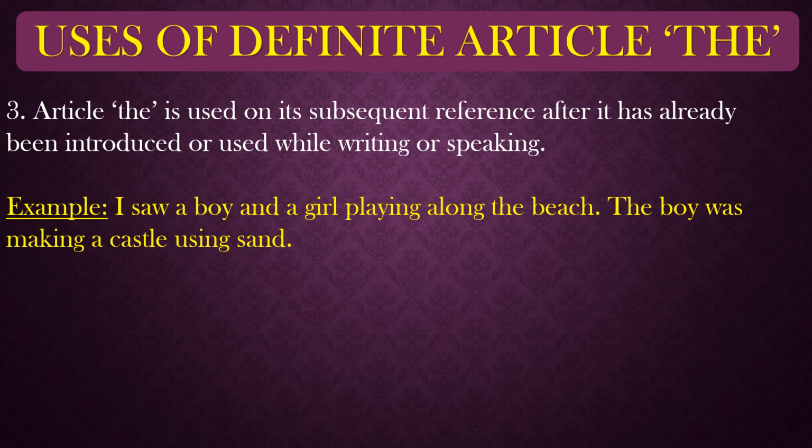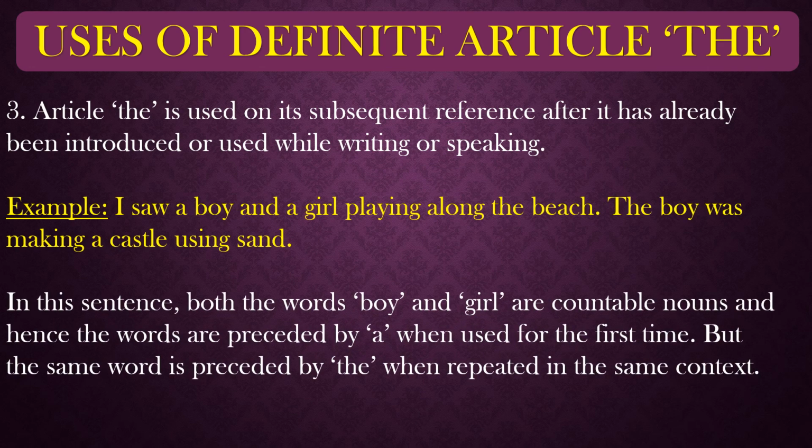So here you can see that in the first sentence, the words boy and girl are countable nouns. Hence the words are preceded by a when used for the first time. When we are using them for the first time, we are using a in front of them, because we are telling about the number of them. But the same word is preceded by the when repeated in the same context. Got it? When we are using the same nouns in the next sentence, or we are continuing it, we will use the in place of a.